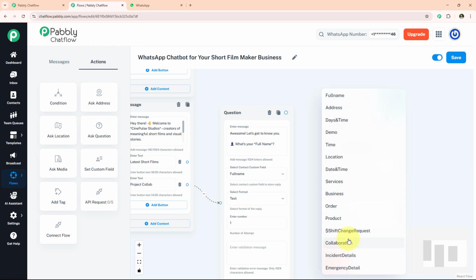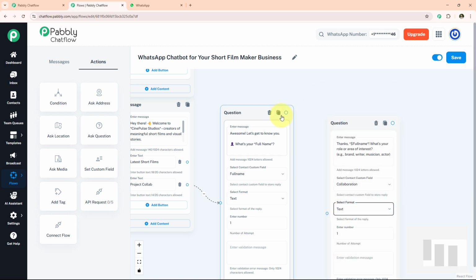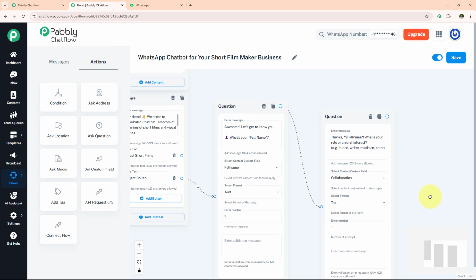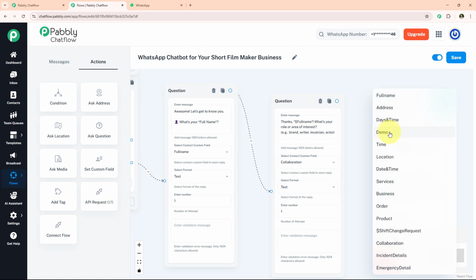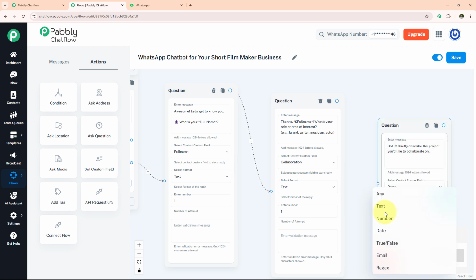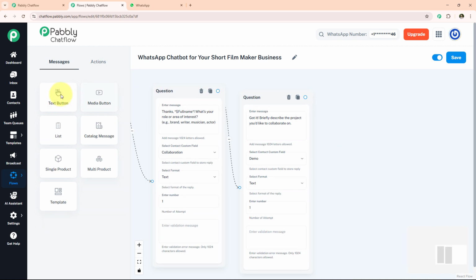Now we select the contact custom field, collaboration, and select the format, that is text format. Now connect this question box to this box. Now we take another question box and write some message on it. Got it. Brief describe the project you'd like to collaborate on. Now select the contact custom field, demo, and select the format, that is text format. Now connect this question box to this box.